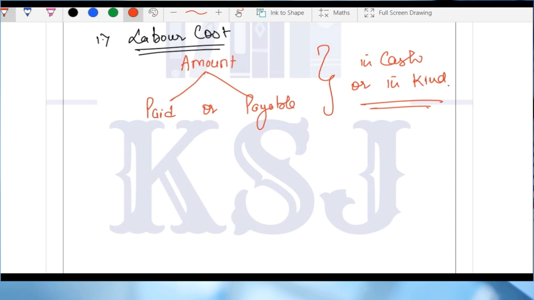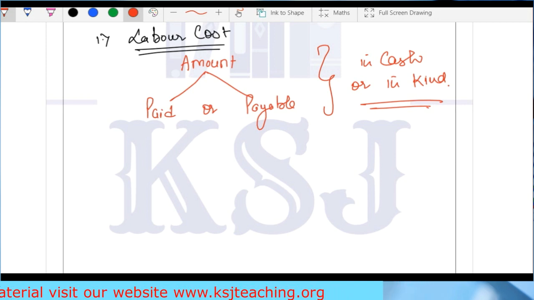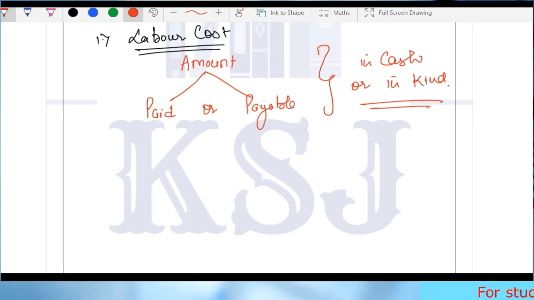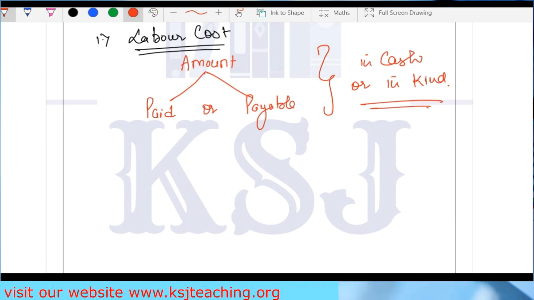In the future, if you are a businessman hiring labor, nobody is going to work free of cost for you. You will be paying something to them. Any payment which has been paid or is payable in the future, in cash or in kind, whether you give Diwali gifts to the workers of your factory, that is also a labor cost for you.